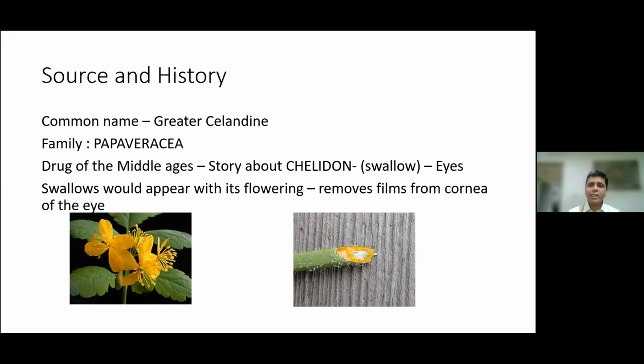Now this drug has a lot of old history and it's still a herbal medicine. There are a lot of interesting things about Chelidonium if you take the trouble to Google it, because it is used even today as a herbal medication. There are two countries that have definitely banned the use of herbal Chelidonium, Australia and Germany, because studies have shown that excessive use of Chelidonium in the herbal form has resulted in hepatocellular damage, which reverses on stopping the drug. And in a few cases, there has been irreversible cirrhosis.